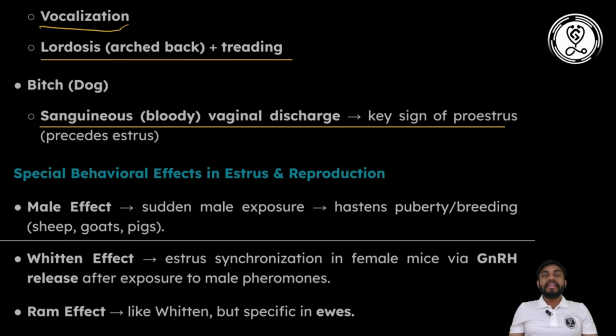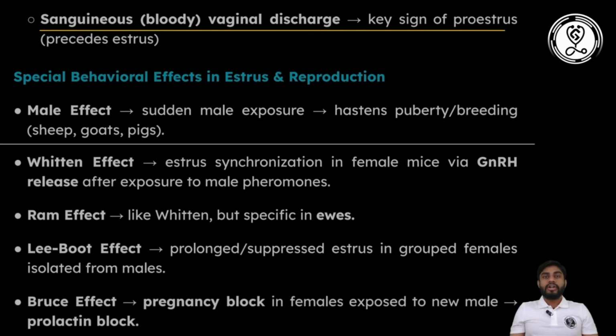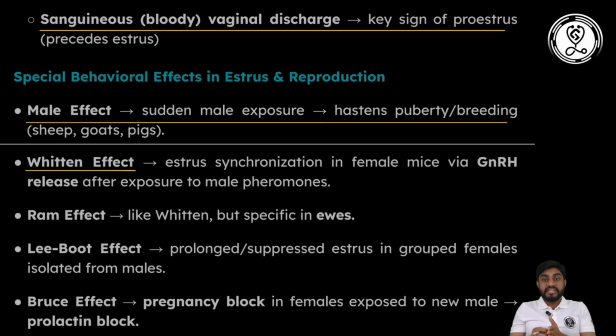Then in estrus there will be some behavioral effects also that enhance reproduction. Suppose a group of females is in estrus or anestrus, introduction of a male into that group will help in the synchronization of estrus in those animals. That is known as the male effect, meaning suddenly we can go for male exposure, which may influence puberty or the breeding stage. That effect is known as the Whitten effect. As I told, whenever a male is introduced into the female group, especially this term is used in the context of mice, there will be enhanced secretion of GnRH, so that is known as the Whitten effect. Similar to this Whitten effect, in ewes it is known as the ram effect.